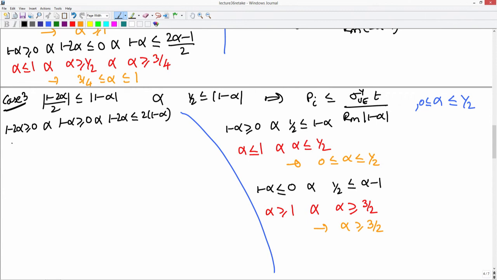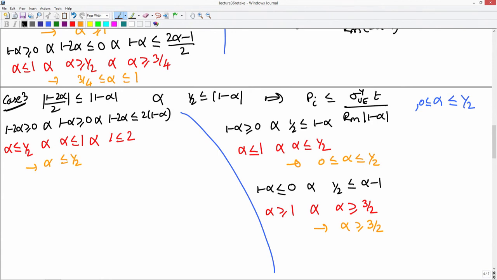Now, what we will get is that alpha must be less than or equal to half and alpha must be less than or equal to 1 and 1 is less than or equal to 2, which is always true. Okay. So, the general condition here is alpha must be less than or equal to half.